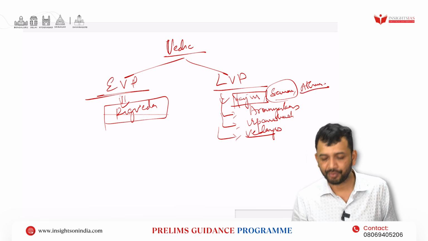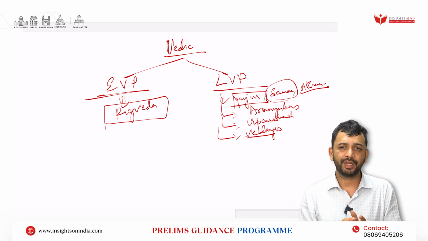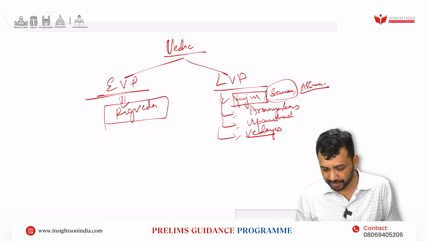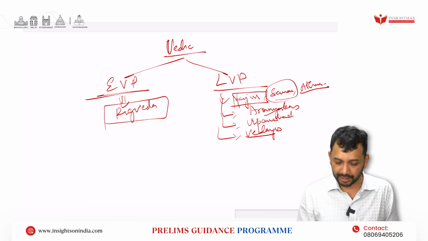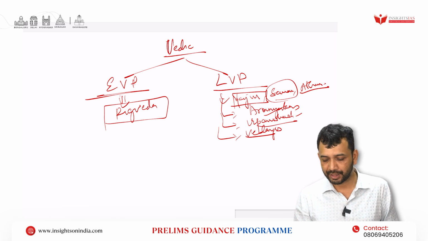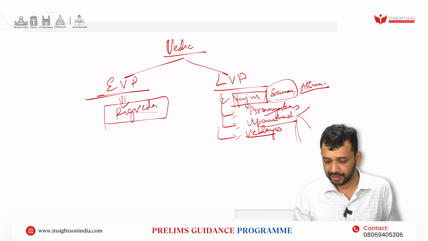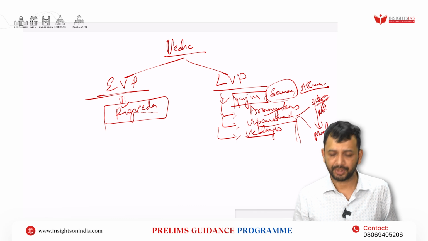Then Atharva Veda, which is basically more of a magical, black magic kind of thing, right? So then basically you also study about Aranyakas, Upanishads. Within that, study important Upanishads. One of the questions that has been asked is: Satyameva Jayate has been found under which Upanishad? And you know that it is the Mundaka Upanishad.